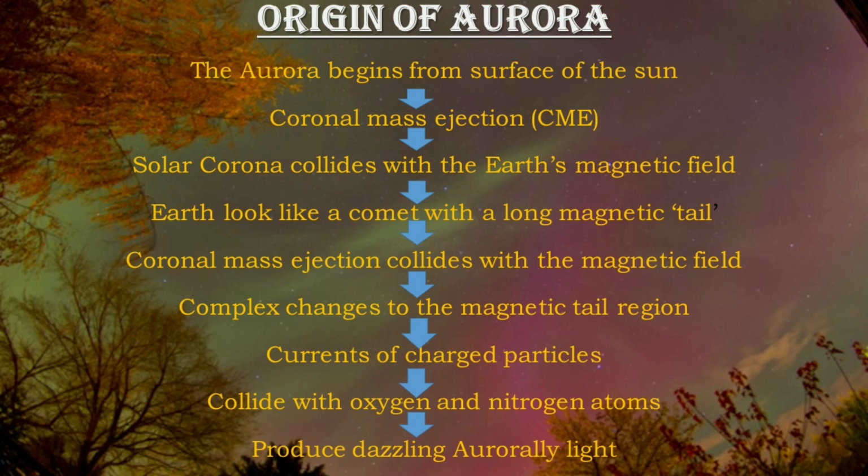These changes generate currents of charged particles, which then flow along lines of the magnetic force into the polar regions. These particles are boosted in energy in Earth's upper atmosphere, and when they collide with oxygen and nitrogen atoms, they produce dazzling auroral light.